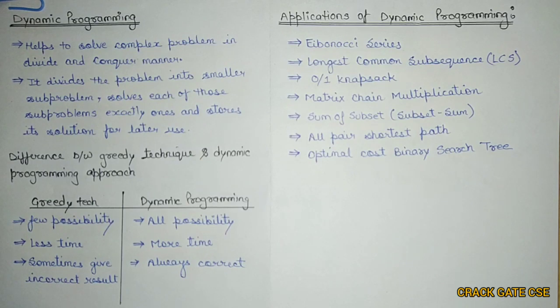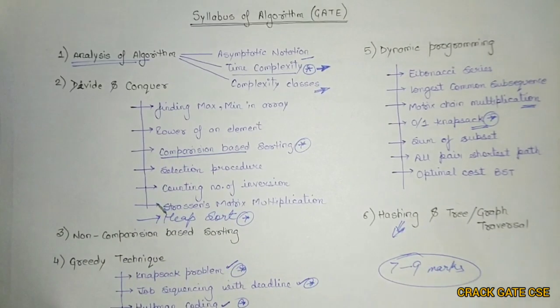In this series of algorithms, today we will be starting the new chapter, which is dynamic programming. So far we have completed the 4 chapters. So this is the syllabus of the algorithm.